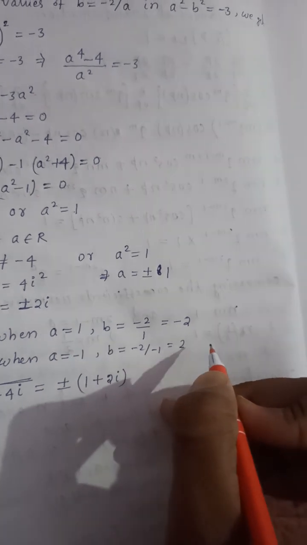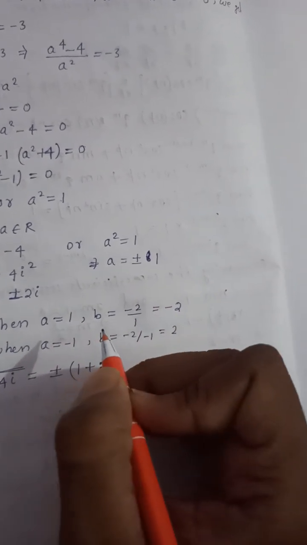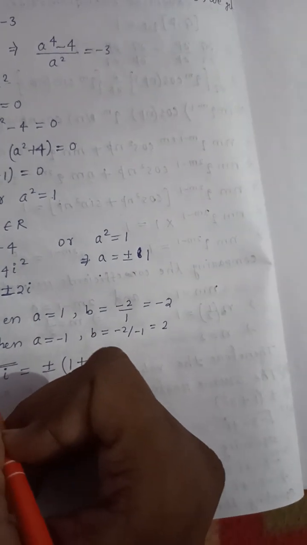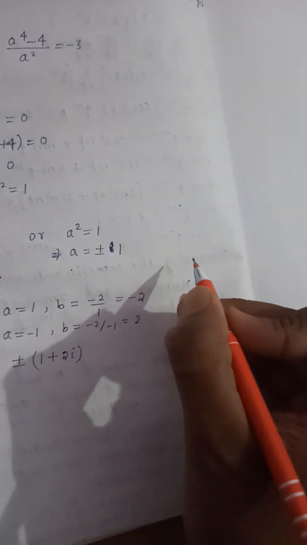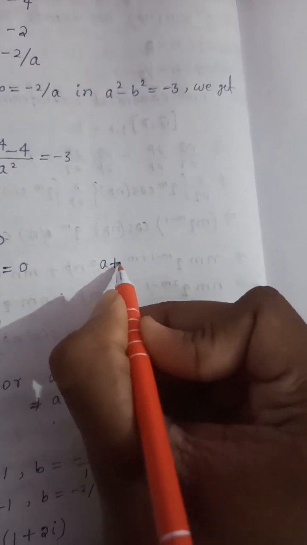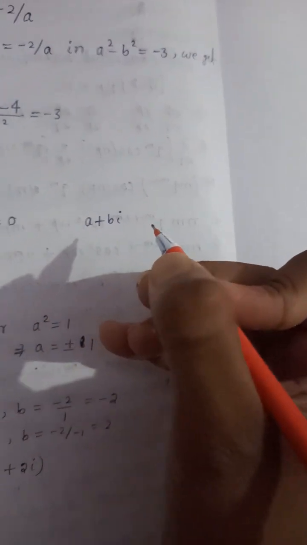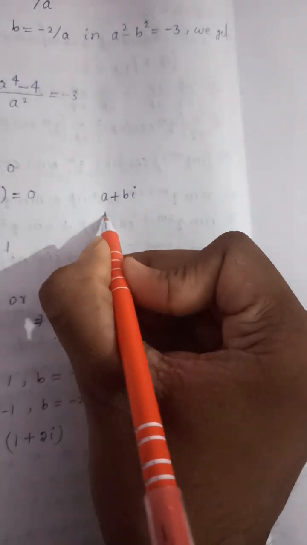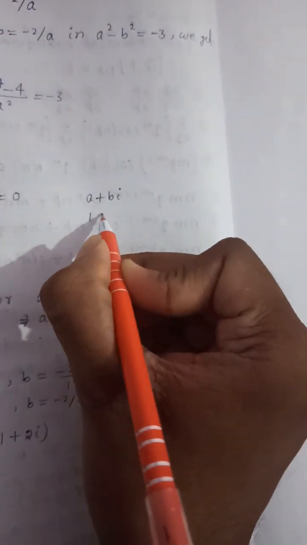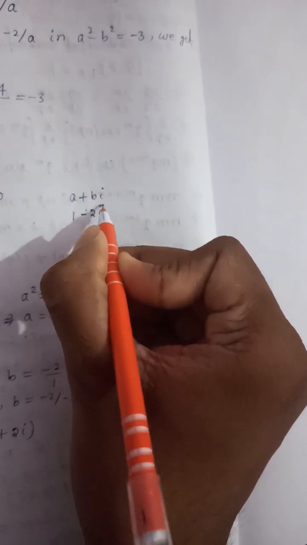So we know that this number is written as a plus ib. So here first case, when I will take a equal to 1, b is becoming minus 2, so minus 2i.